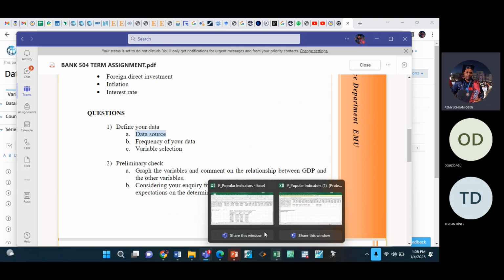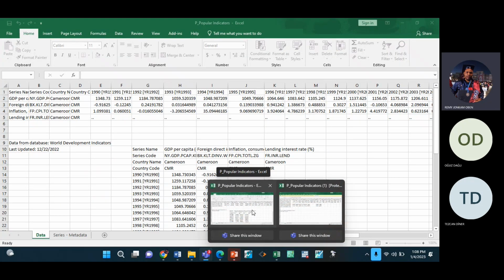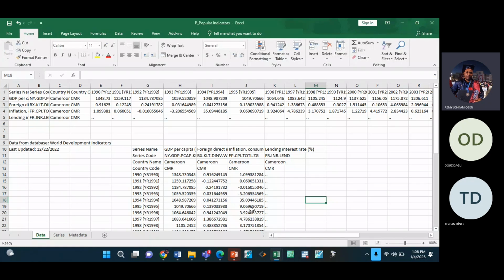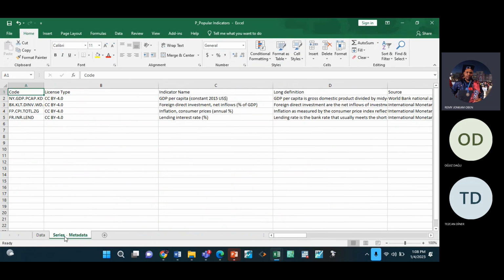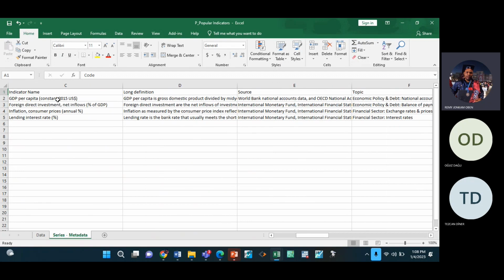Whenever you download data from World Bank, you have metadata. You see, this is the downloaded data. It comes with this metadata. If you come to metadata, you have the definition of each of these. For instance, GDP, this is the definition. You find a definition for all the data.